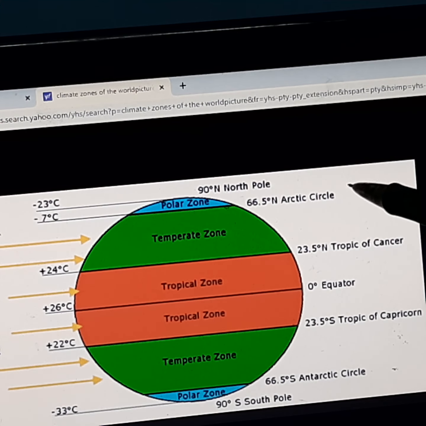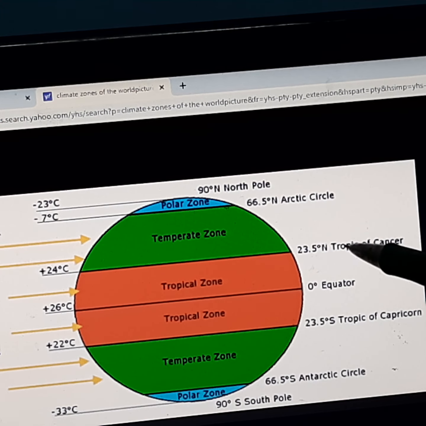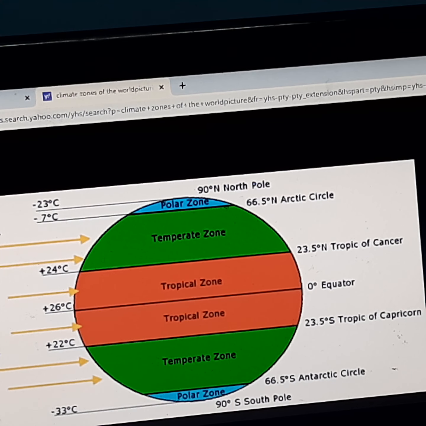It will be like this. Imagine the sun and the place is here. So if you draw a line from sun to this place and here you draw a line, you find this is the angle. That is what is meant by incidence of the sun's rays. This zone is the hottest because this zone receives direct or vertical rays of the sun.